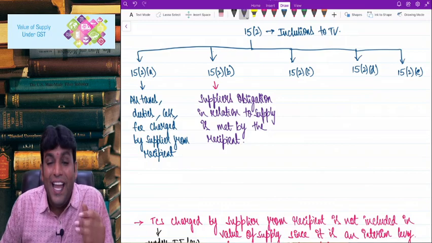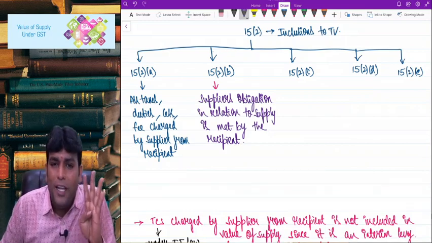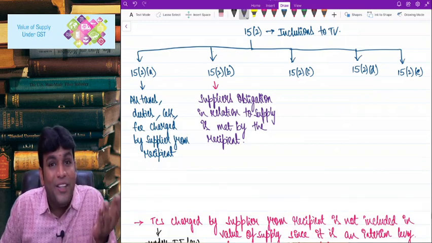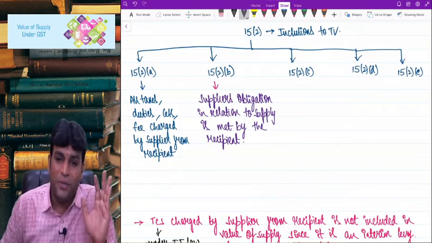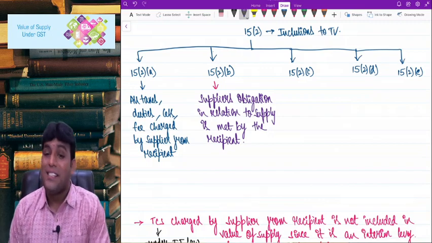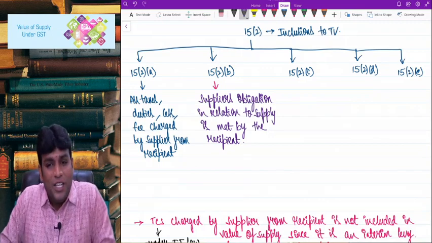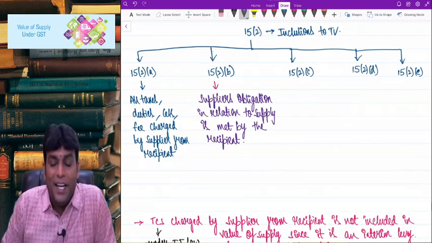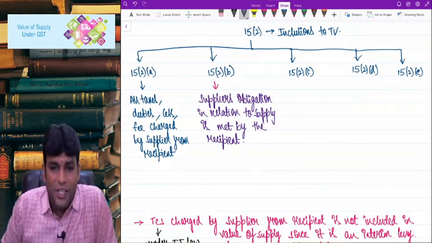So definitely, even though I collected only 4,000 from you, still the value of supply will be 5,000, because the supplier's obligation in relation to supply met by the recipient is included in the value of supply.